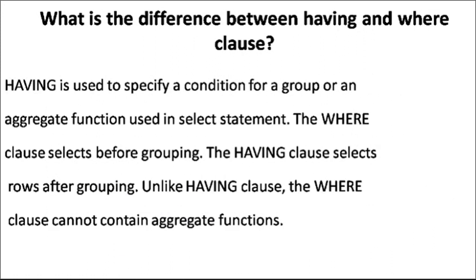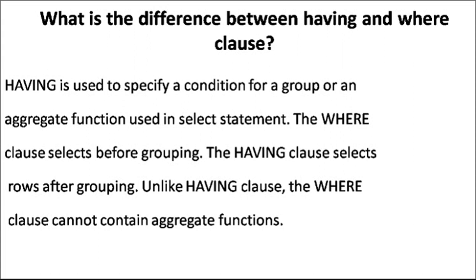Then, what is the difference between the HAVING and WHERE clauses? HAVING is used to specify a condition for a group or an aggregate function used in a select statement.